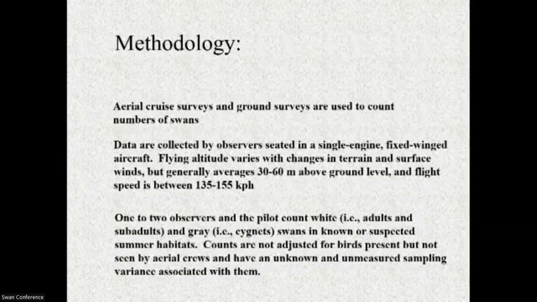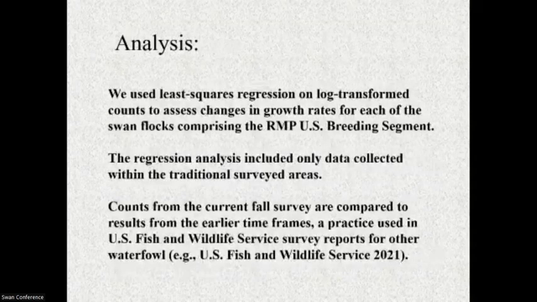They're easy to spot, so it's a pretty easy survey to get most of the birds counted. They count the birds in known or suspected summer habitats. Now, the important thing is the counts are not adjusted for birds present but not seen by the aerial crews, so there is unknown sampling variance that we just acknowledge in the report.